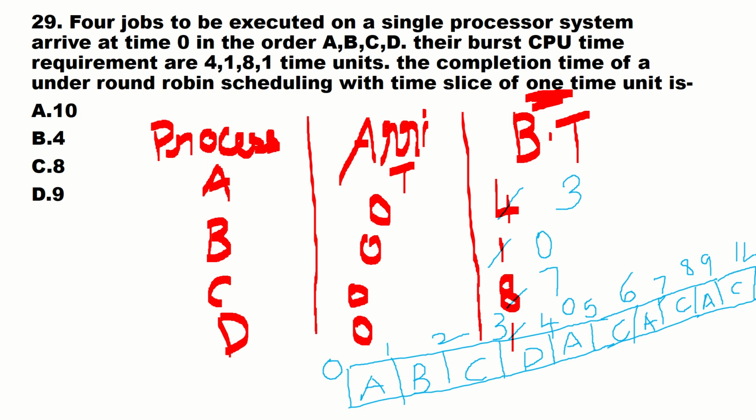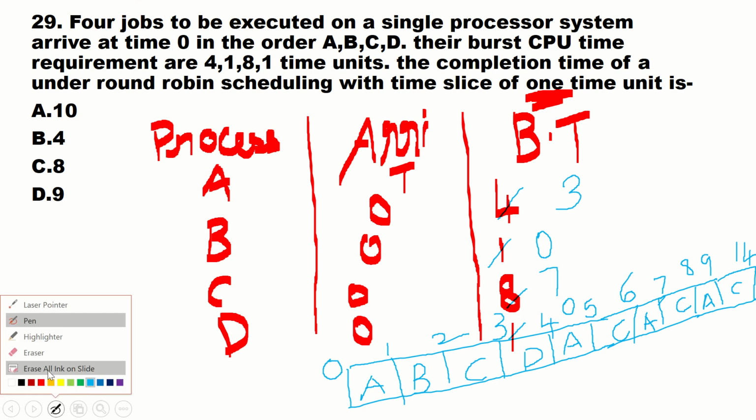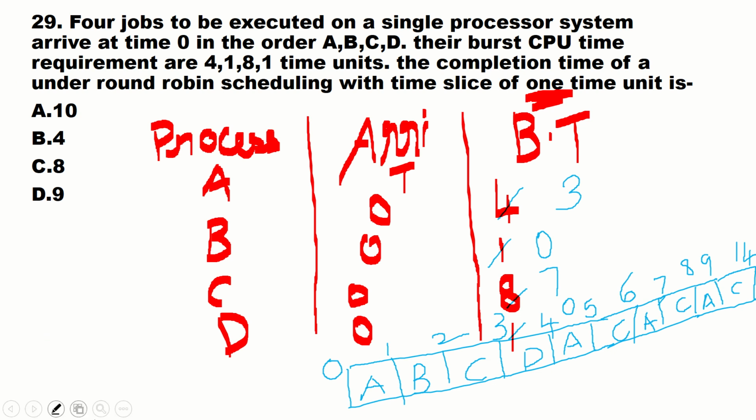But you should be very careful here. What the question asks is: for jobs to be executed on a single processor system, arriving at time 0, in order A, B, C, the burst CPU time required is 4, 1, 8. The completion time of A under round robin with time slice of 1 unit time is... wait, let me highlight. Okay. Completion time of process A. So what is the completion time of process A?